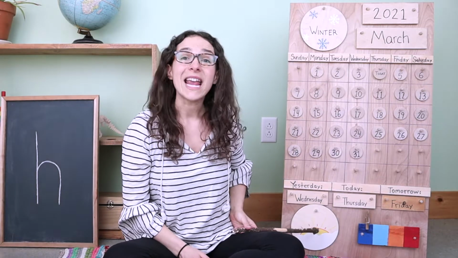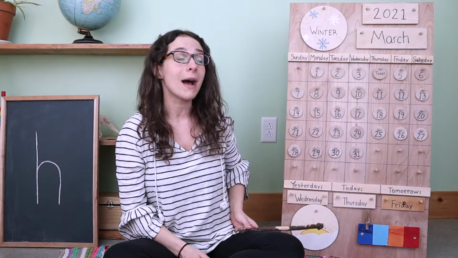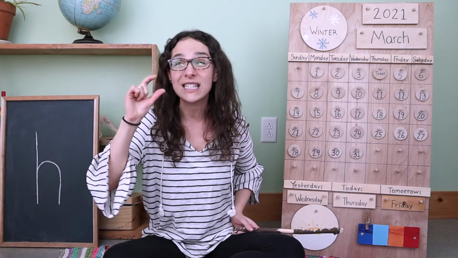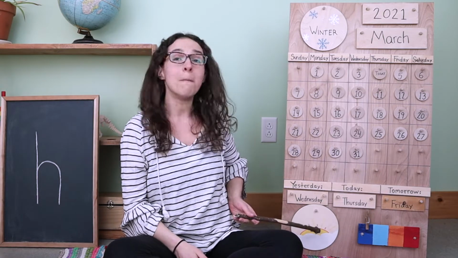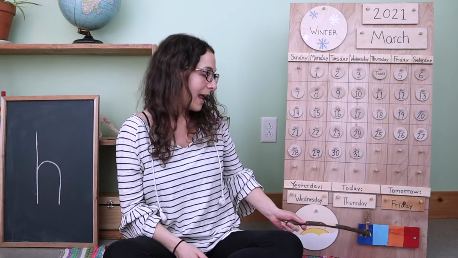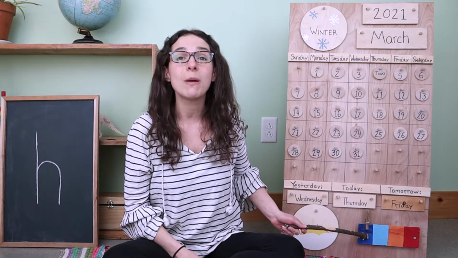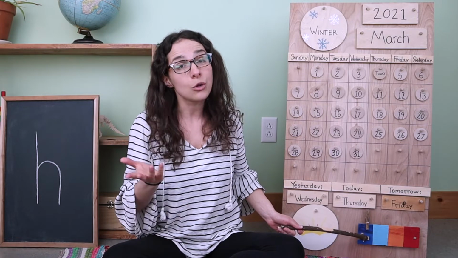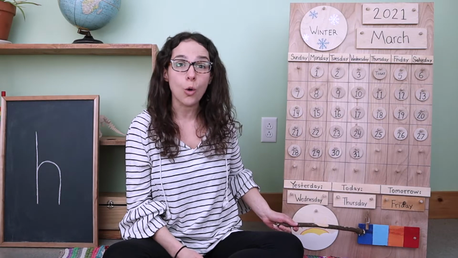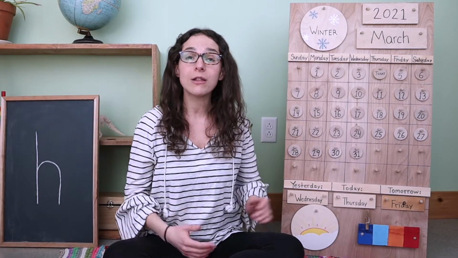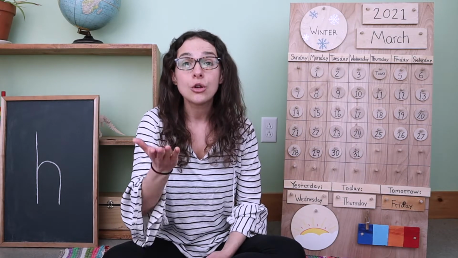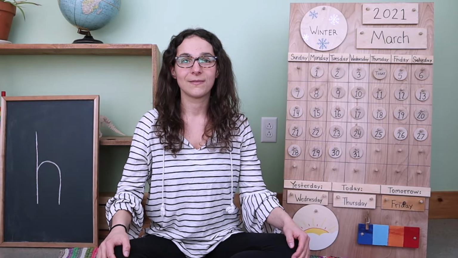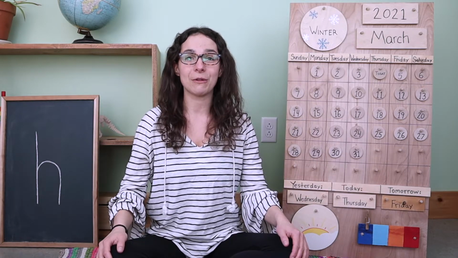Let's take a look at my weather picture. Right here. It looks like the sun went back behind the clouds. When I look out the window, a little bit of sunshine is still poking through, but it's mostly cloudy where I live. And look at my temperature chart. It went back to dark blue. Yesterday was warmer. It was cool, but today is cold again. What's the weather like where you live, friends? Go ahead and look out your window and let me know what you see. Thanks for sharing the weather with me.